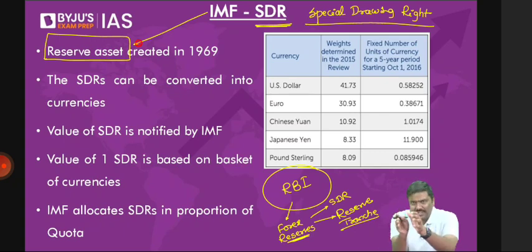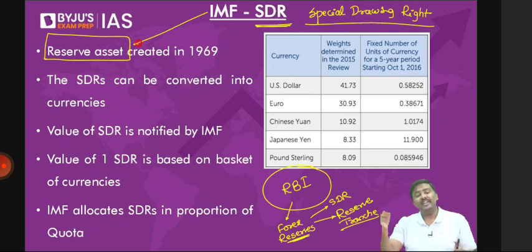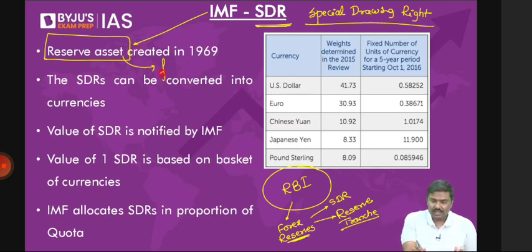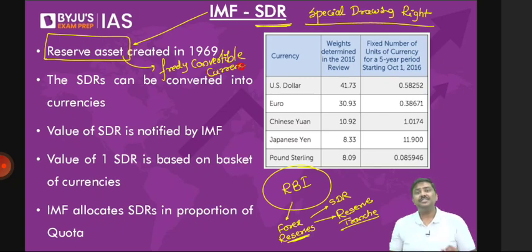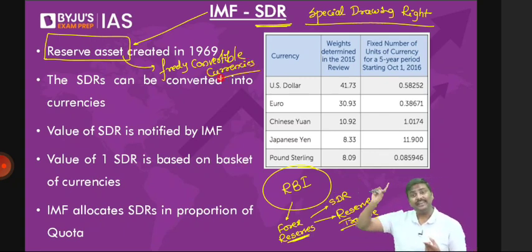Now you will ask me, sir, what is the use of SDR? SDRs are reserve assets, and you can convert them into freely convertible currencies. What do you mean by freely convertible currencies? As per the International Monetary Fund, if a currency is majorly accepted for conducting transactions in the international market, it will be called a freely convertible currency.